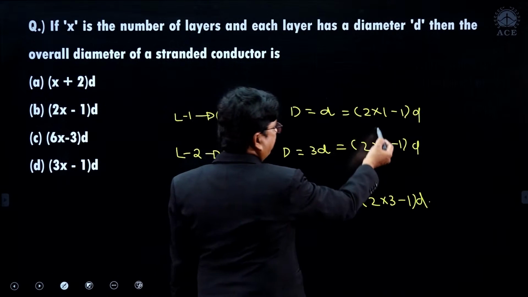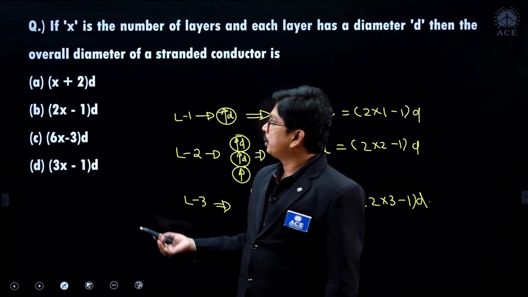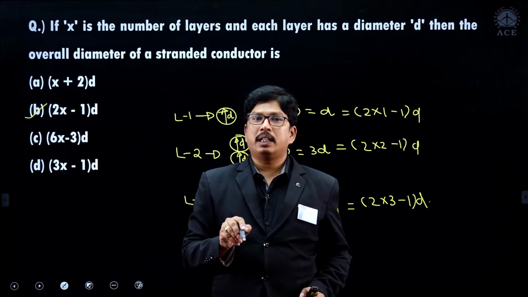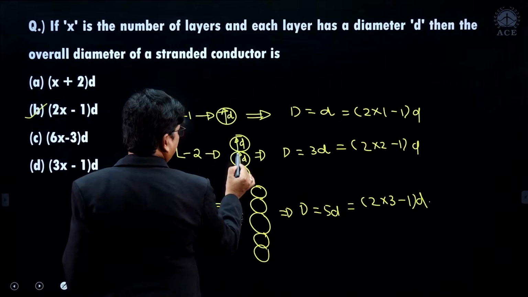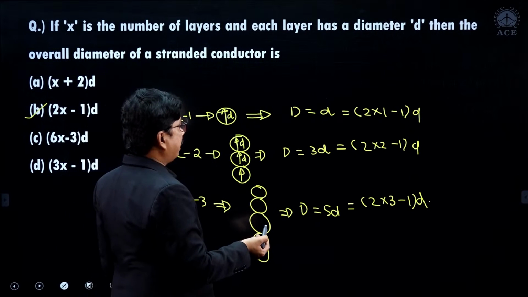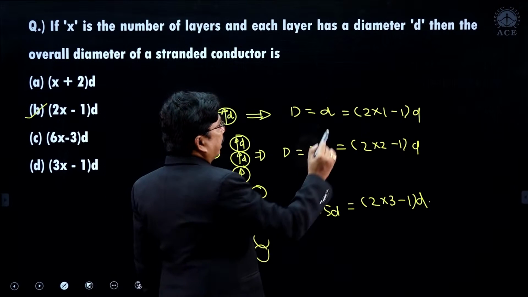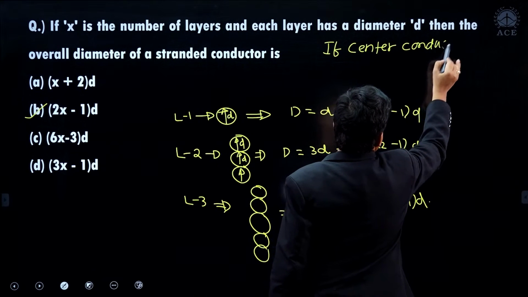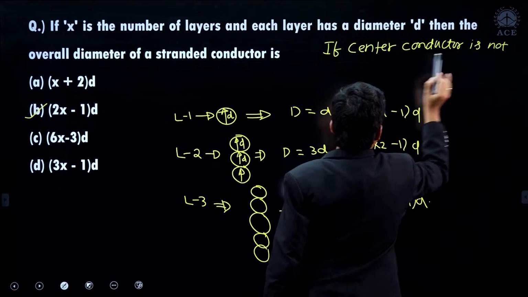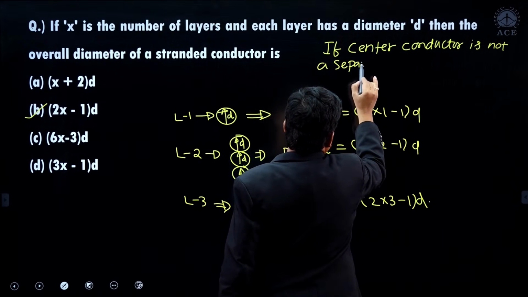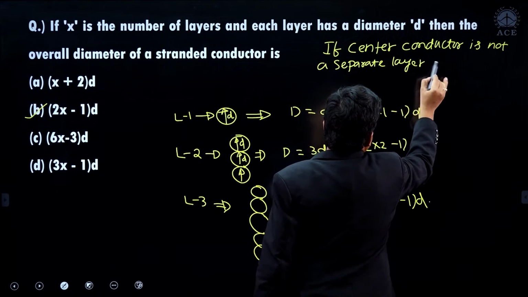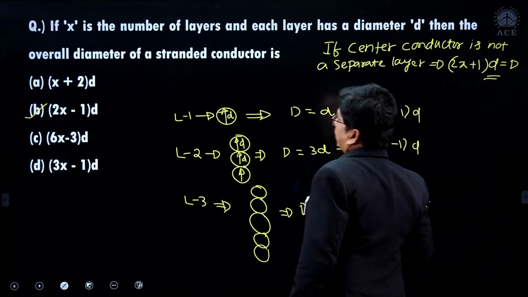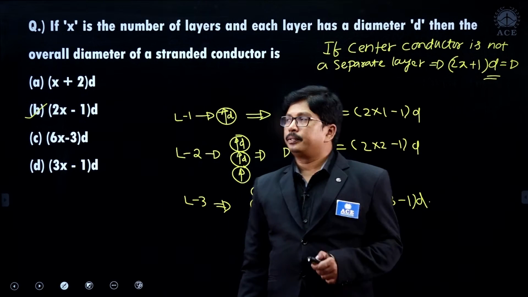So if the layers are x, then it is 2x minus 1 into d, when we start from the center conductor, okay? If we do not start from the center conductor, so suppose the first layer starts from here, and we do not consider the center conductor as a separate layer, then it will be 2x plus 1 into d. That is the overall diameter of the conductor. Right, students? Now see the next question here.